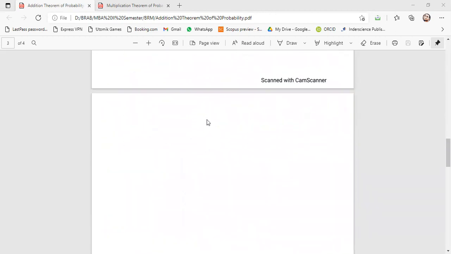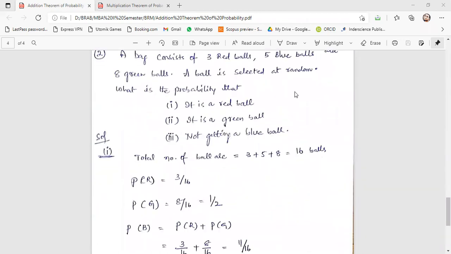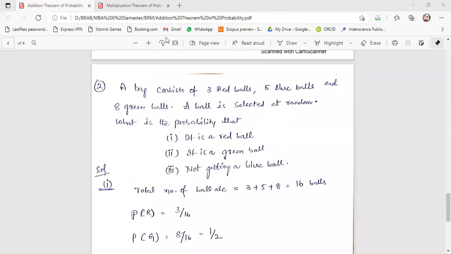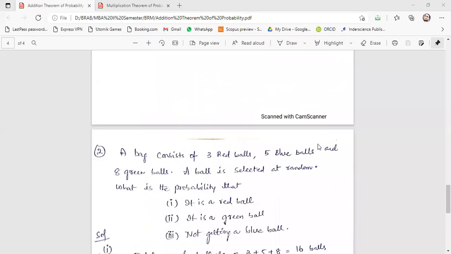Now one more example we will see. Write down this problem. Hope it is visible to you. Is it visible, guys? Are you ready with pen and paper? Yes, sir. Please write down. A bag consists of 3 red balls, 5 blue balls, and 8 green balls.